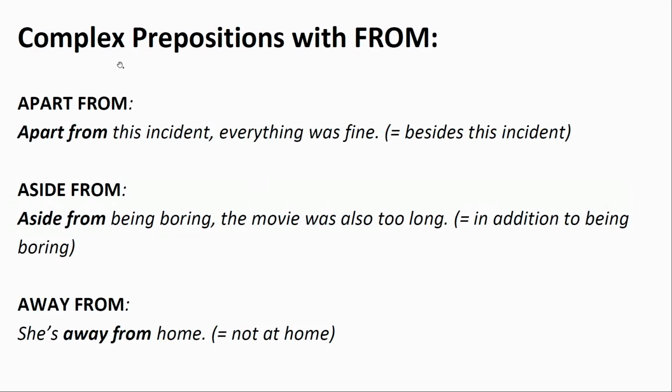And now some complex prepositions with from. Apart from. Apart from this incident, everything was fine. Apart from this incident means besides this incident. Aside from. Aside from being boring, the movie was also too long. This means in addition to being boring. Away from. She's away from home, which means not at home.